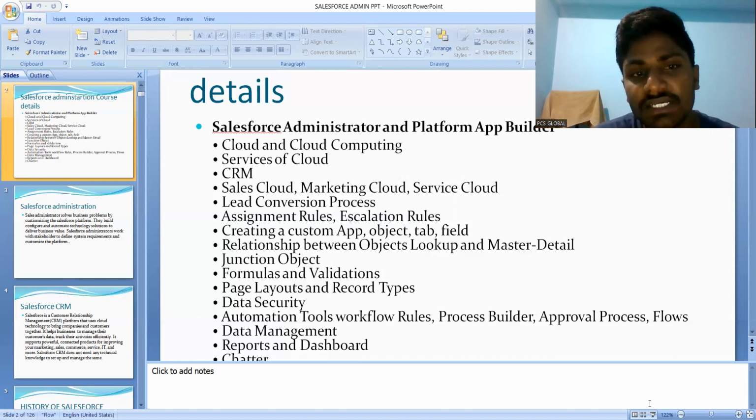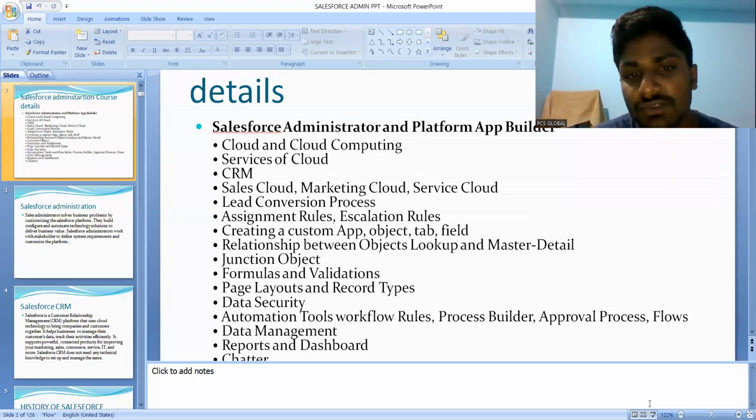What functionalities are we applying, and what clouds do we use in Salesforce? Service Cloud, CRM, Sales Cloud, Marketing Cloud. Then the lead conversion process, assignment rules and escalation rules. Here we are creating custom apps, how to create custom apps, how to create objects and tabs, what fields are, and everything. Custom tabs also we are creating, and standard objects will also be there.